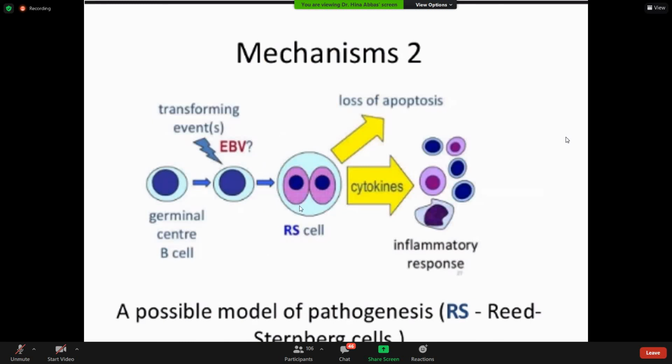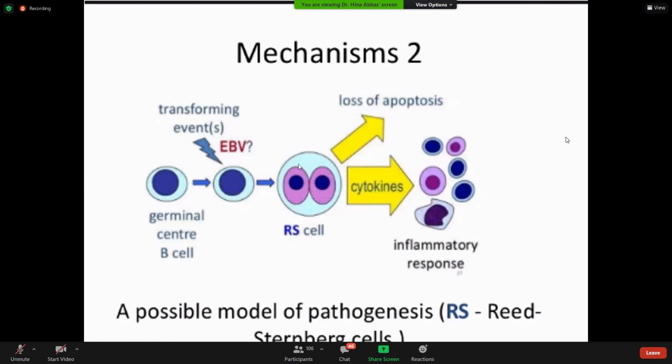This RS cell has a very classical morphology. They have abundant cytoplasm. They are binucleated, or we can say two nuclear lobes, and a prominent eosinophilic nucleolus in each lobe. And this big cell, with two nuclear lobes and two prominent eosinophilic nucleoli, is called the RS cell, which is diagnostic for classical Hodgkin lymphoma.